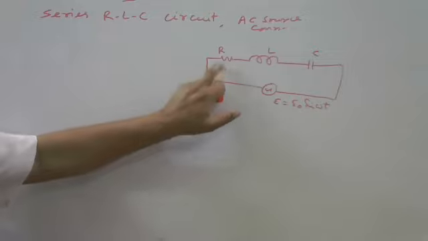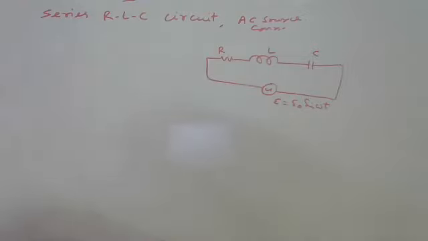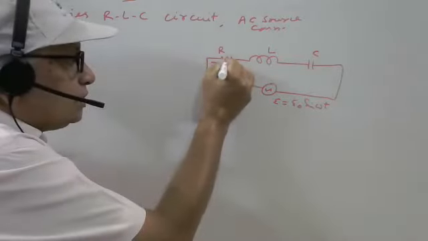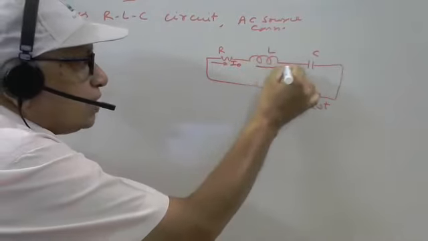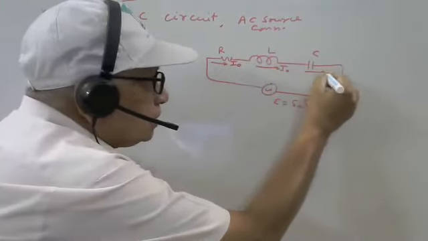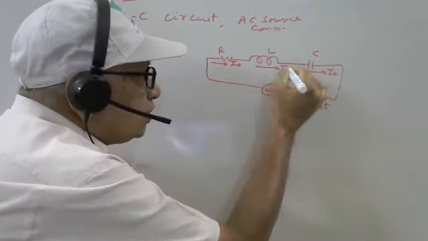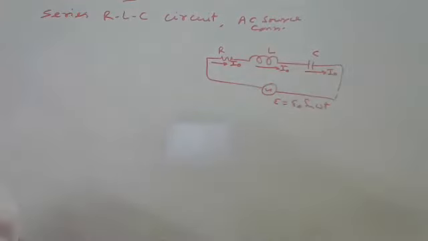In resistance we know current and voltage are in the same phase. So here this is the current, say I naught, here also the same I naught, here also the same I naught, because in a series combination current remains the same throughout.